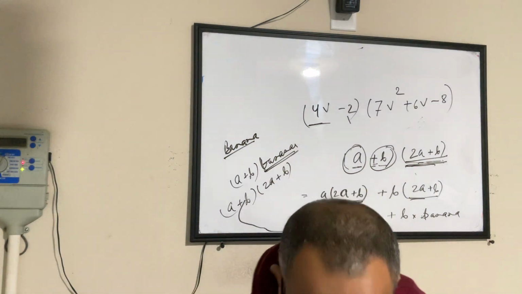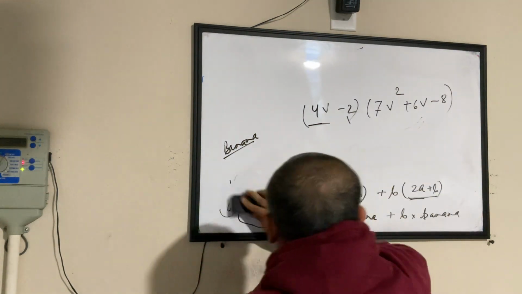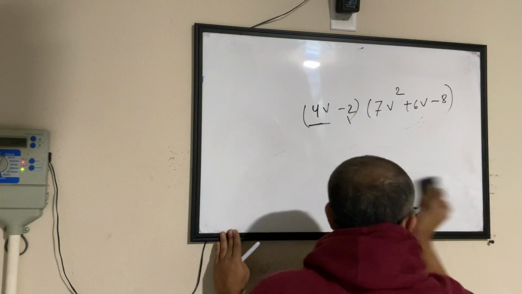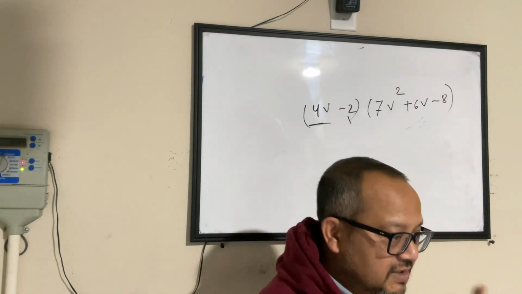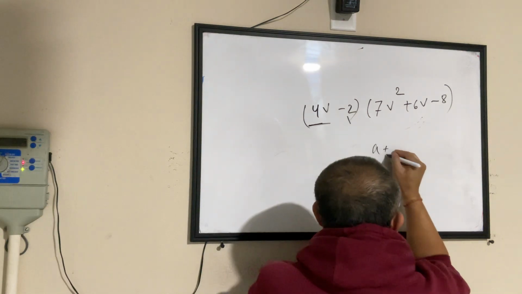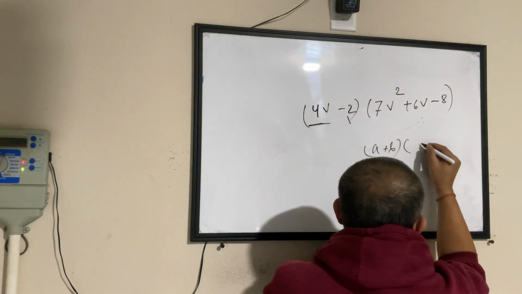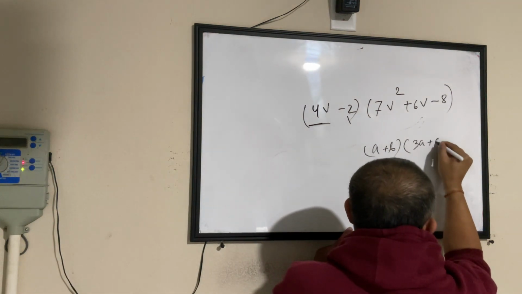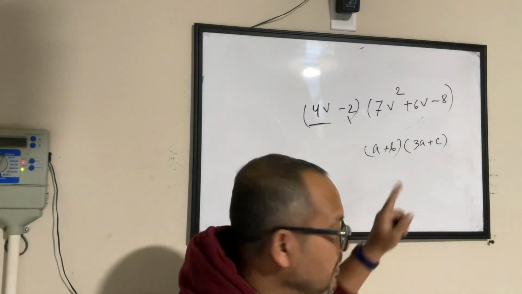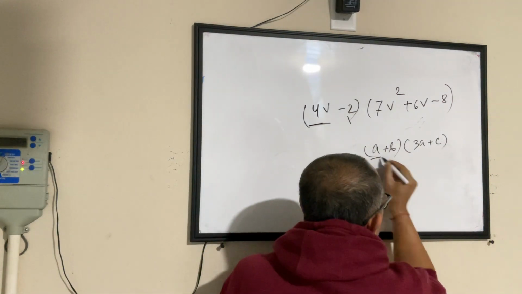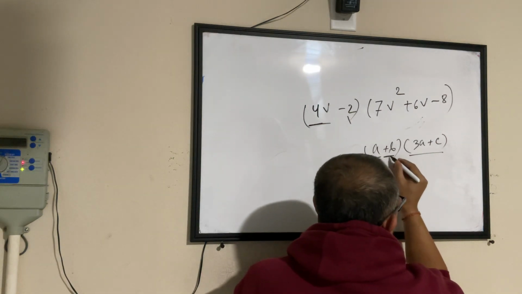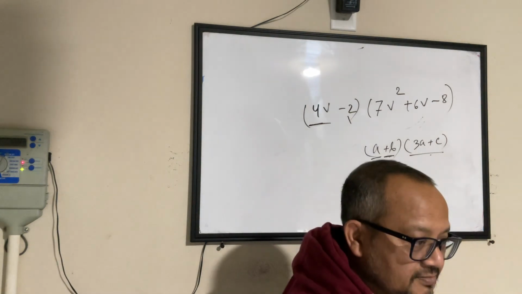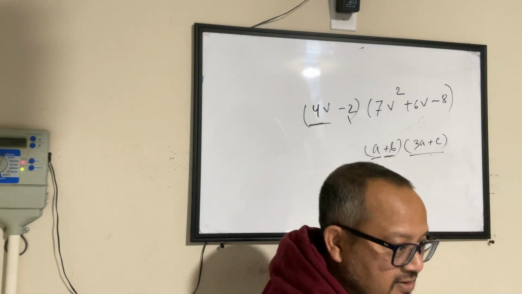So, in simple terms, whatever circus I have done on the board so far, even if you ignore that, the simple thing to remember is, if I have two brackets like this, it means this piece multiplied by the whole thing plus or minus whatever it is, this multiplied by this whole thing. This part is clear.